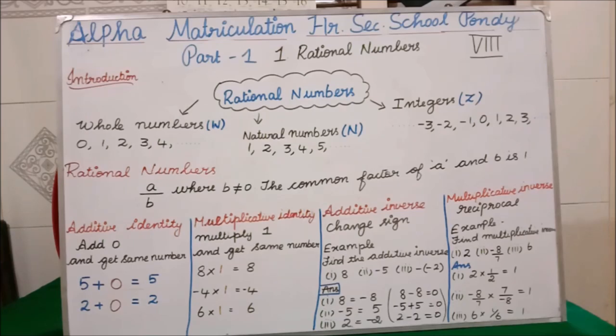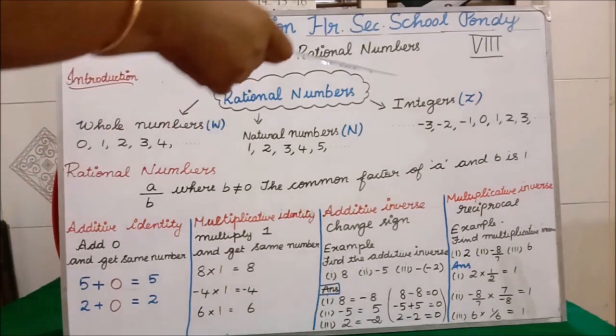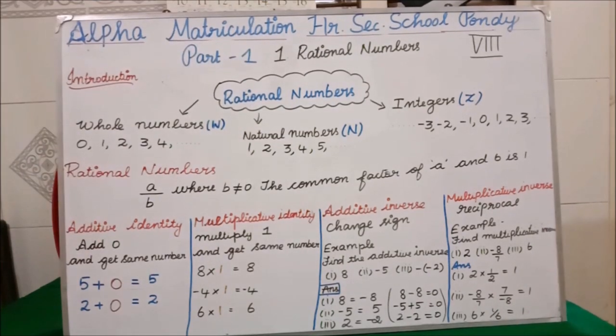So all together, whole numbers, natural numbers, integers, will come under what? Rational numbers. Clear? So rational numbers are classified into whole numbers, natural numbers and integers. These three combined, we say as rational numbers.